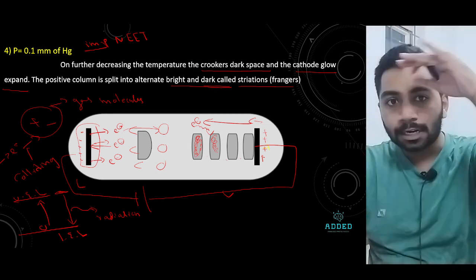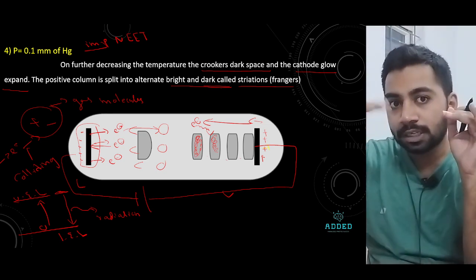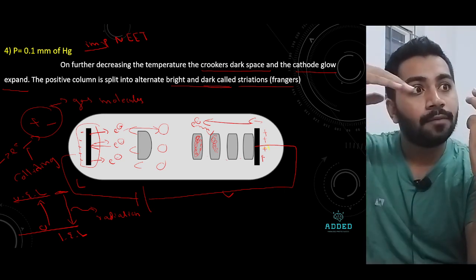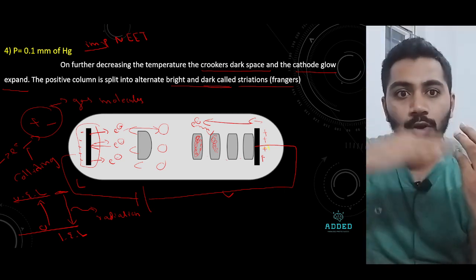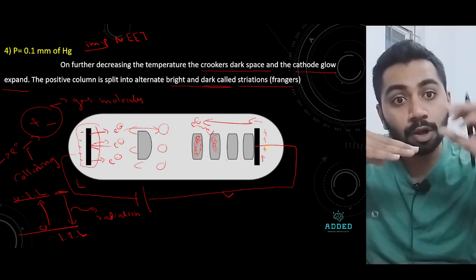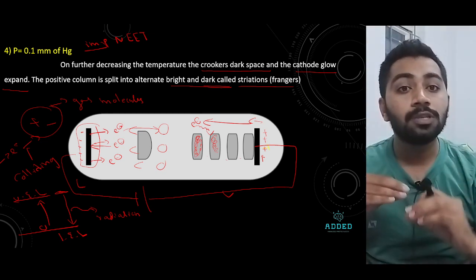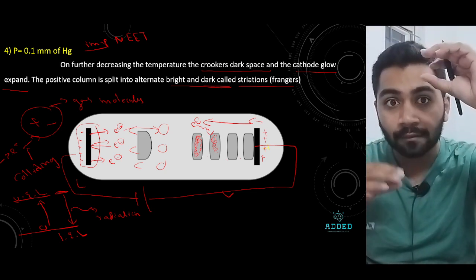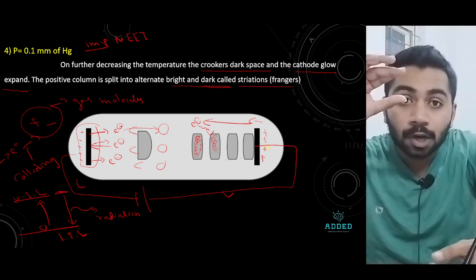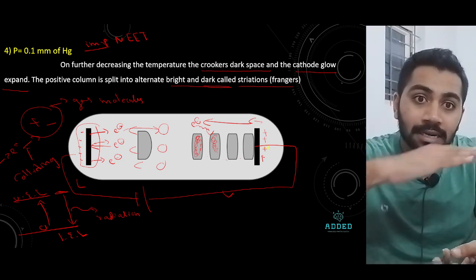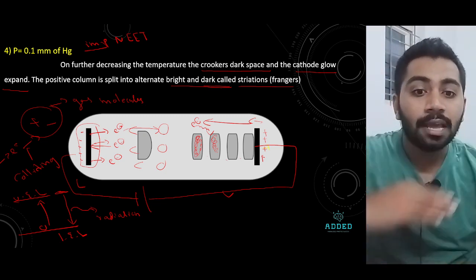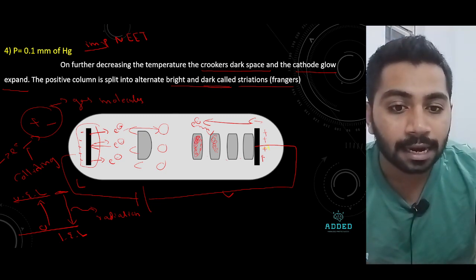That emitted electrons move in the discharge tube and collide with the gas molecules, and make the gas molecules go from a lower energy level to a higher energy level. Now the gas molecule is unstable in the higher energy level, so it will come down again. While coming down, it will emit some radiation. That radiation is responsible for this light area.